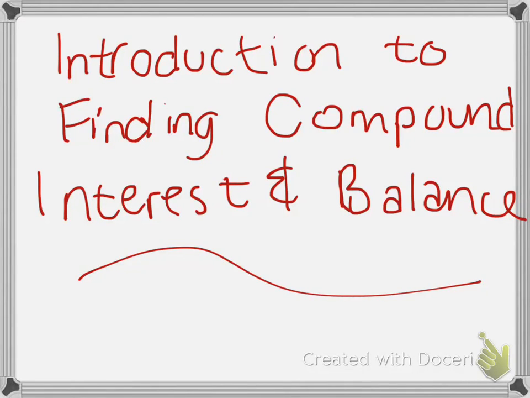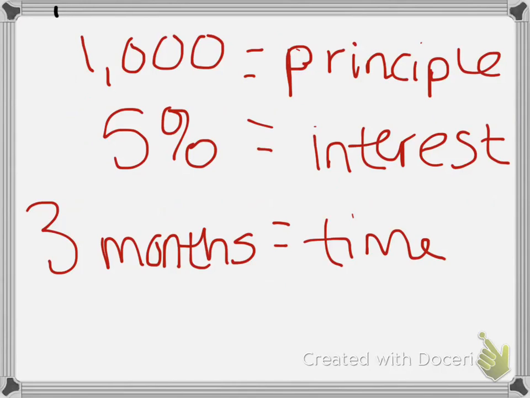Today's lesson is finding compound interest and balance. Compound interest is when interest is added to the principal after a set time period. For example, Eric puts $1,000 in a savings account that earns 5% interest compounded monthly. How much interest will Eric earn in 3 months? How much will he have in all?